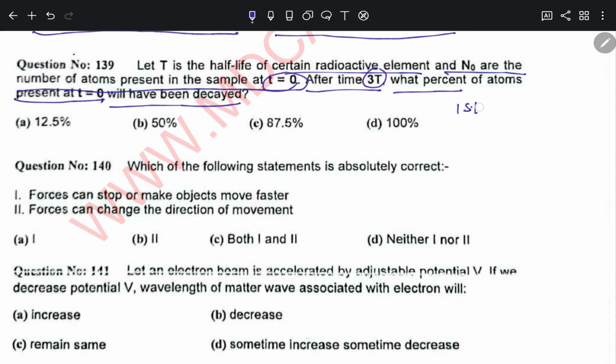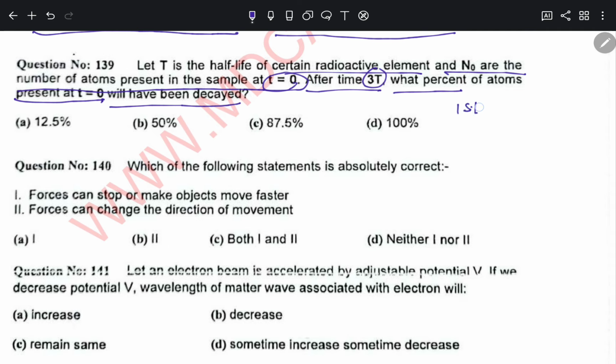A stone is dropped from a cliff. Which graph of position or velocity versus time best represents the motion when it falls? Very technical question. As we know, g, the acceleration, is constant and uniform. So for uniform acceleration, we must have this kind of graph in which the velocity is increasing uniformly. So this is the correct option, option C.